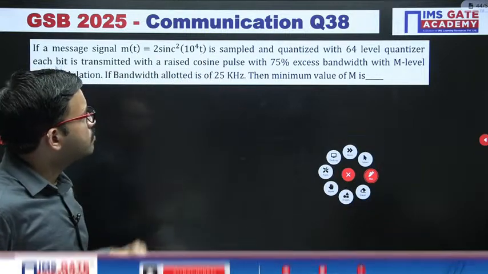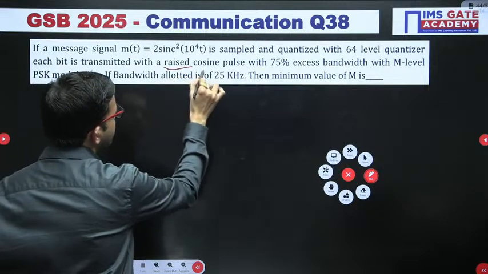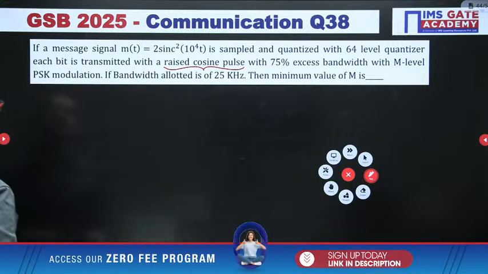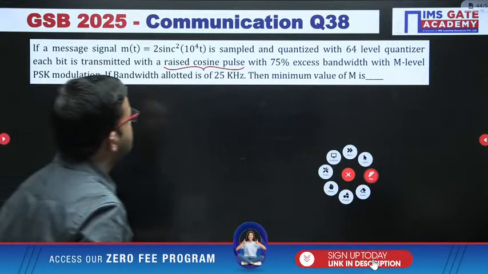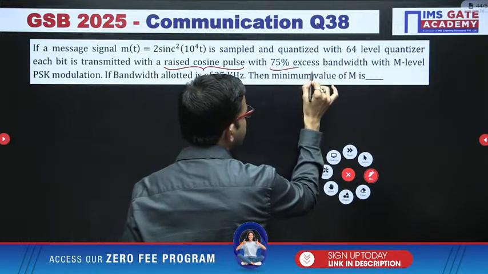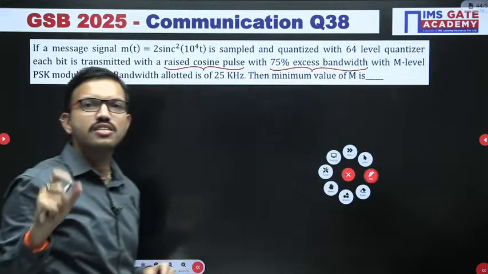So this is one more question. Whenever in the question they specify raised cosine spectrum or raised cosine pulse, or when you have the roll-off factor data. In this question they have not mentioned it, but here 75% excess bandwidth indicates the roll-off factor.